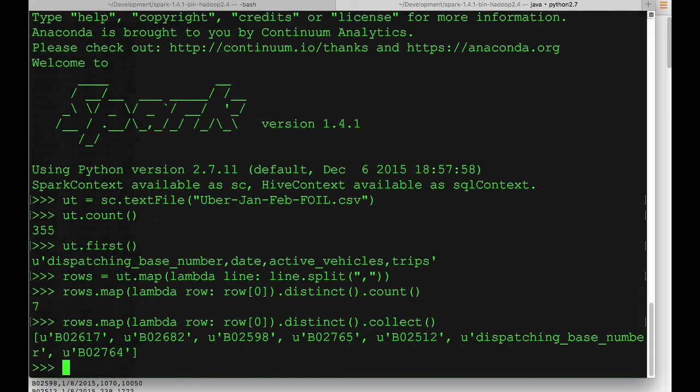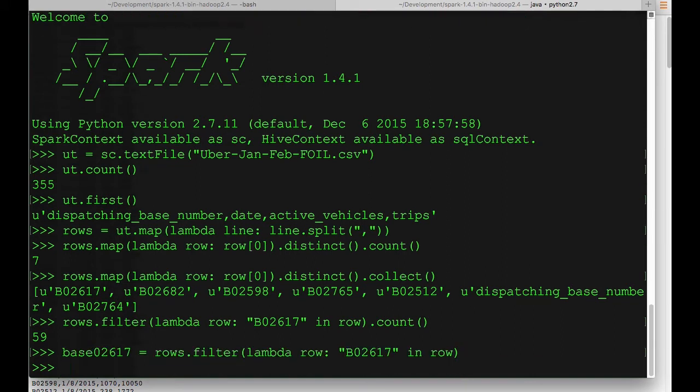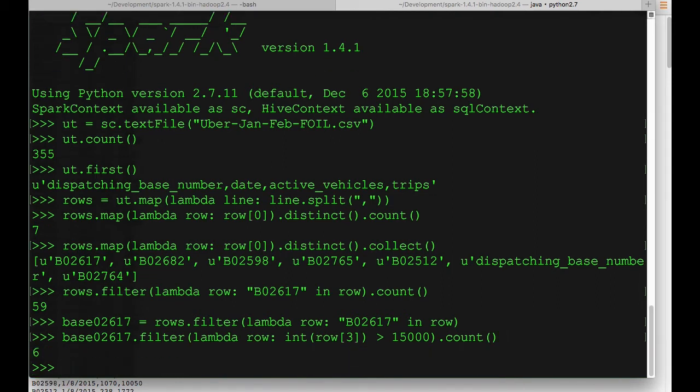Let's dive into this a little bit more. Let's filter the data and look at a particular base. Let's look at base B02617. There's 59 rows in this data for that particular base. Let's create a new RDD for this base so we can conveniently use it in the future, such as: how many rows are in this data where there were more than 15,000 trips? So it appears that there's 6 rows of data where there were more than 15,000 trips. We can confirm that in another way.